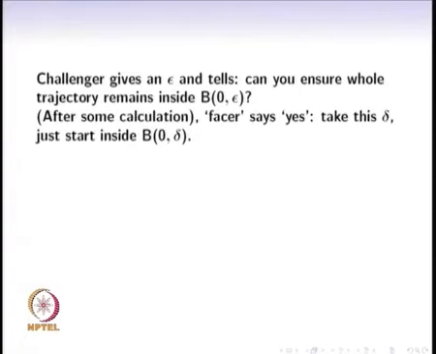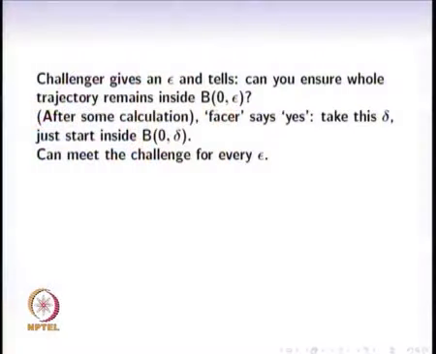After some calculation, the person who meets the challenge says, yes, take this delta, just start inside this ball B(0, delta), and we are guaranteed to be inside this other ball B(0, epsilon).